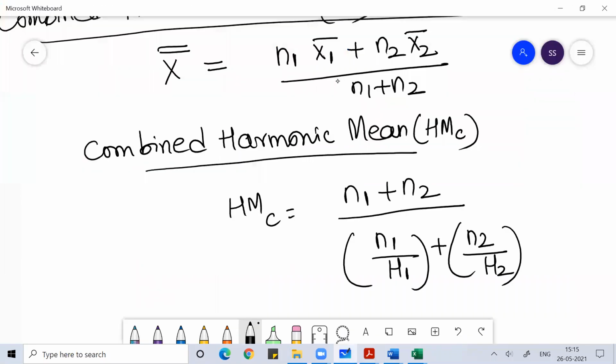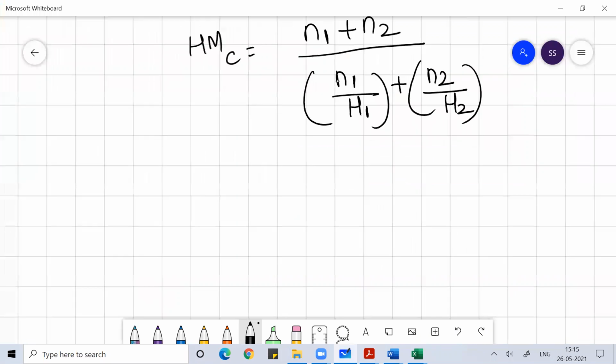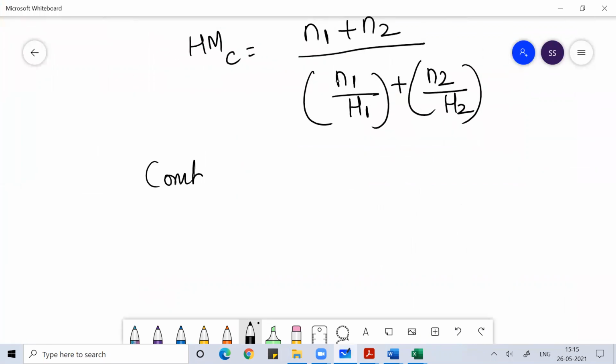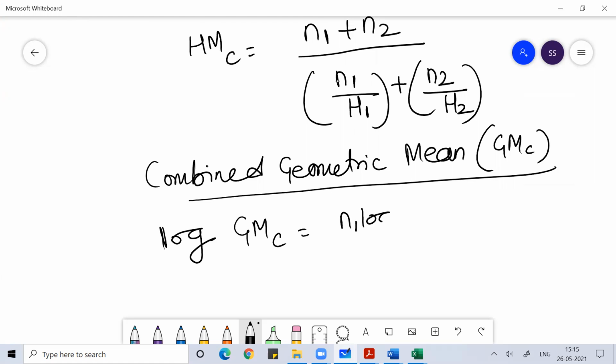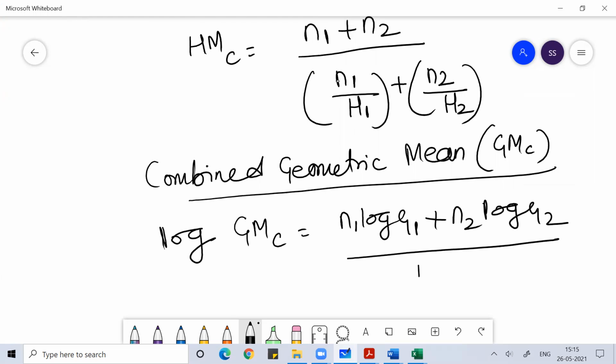Similarly, if I talk about combined geometric mean, suppose I'm representing it with this symbol. The formula for the combined geometric mean would be: log of combined geometric mean is equal to n1 log g1 plus n2 log g2 divided by n1 plus n2.